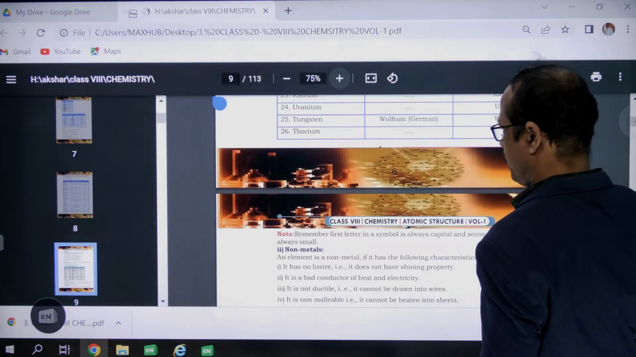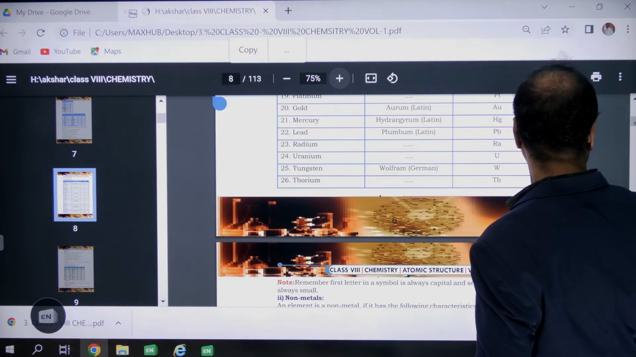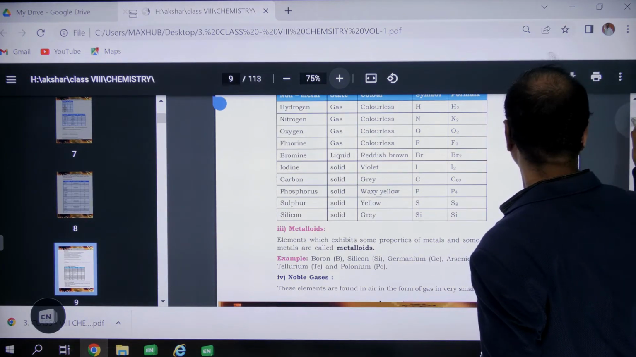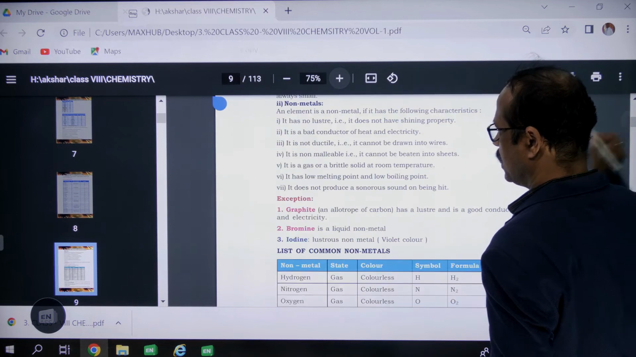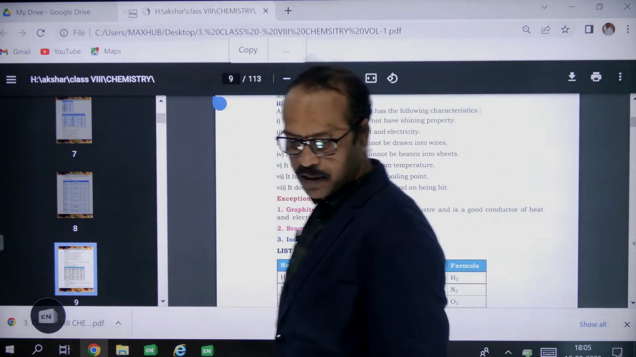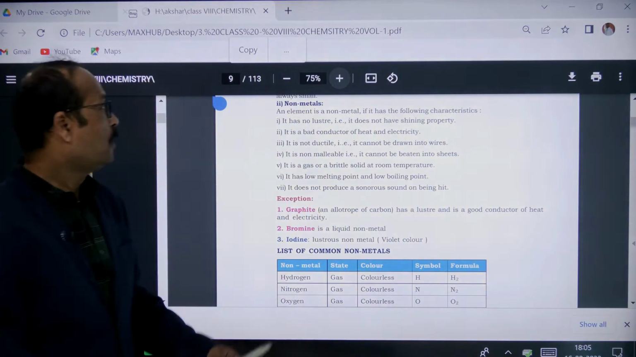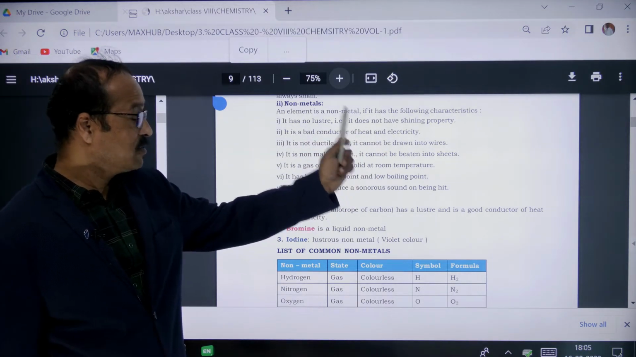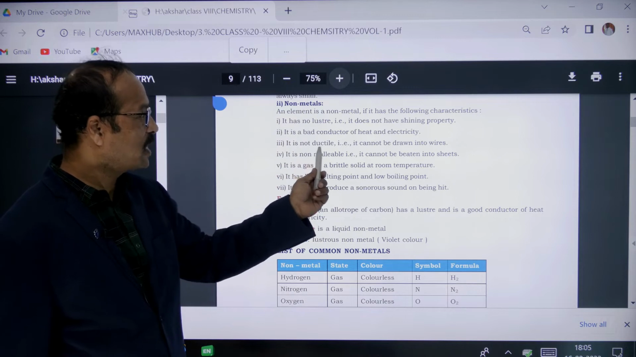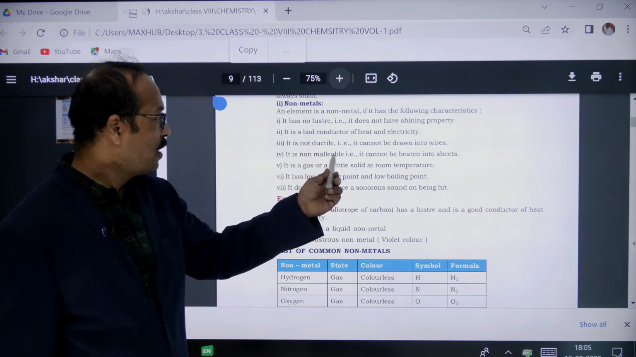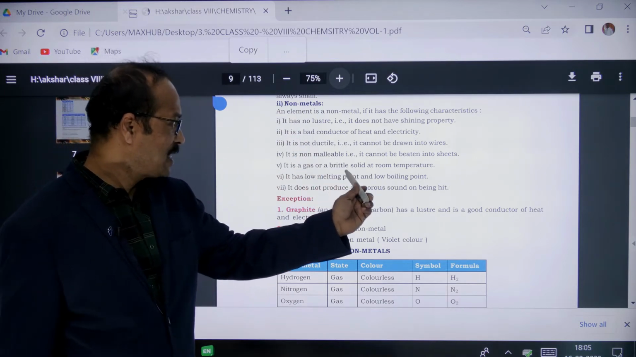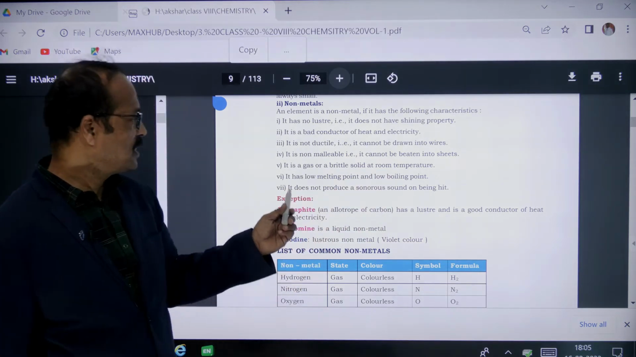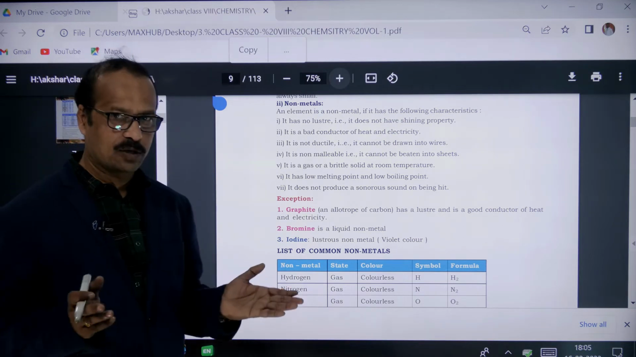Then come to the non-metals. So here you can see the properties of non-metals. An element that is a non-metal is not lustrous, and they are bad conductors, whereas metals are good conductors. They are not ductile and are non-malleable, and generally these are gases or solids at room temperature. They have low melting and boiling points, and they do not produce much sound, right?